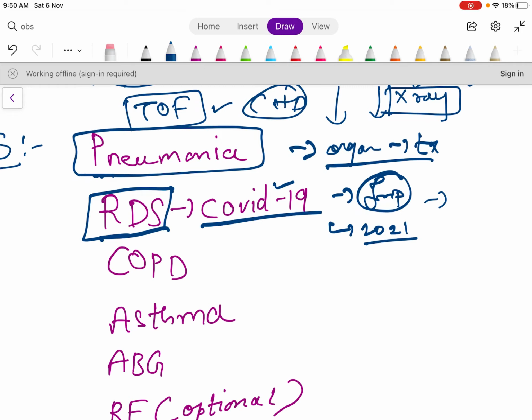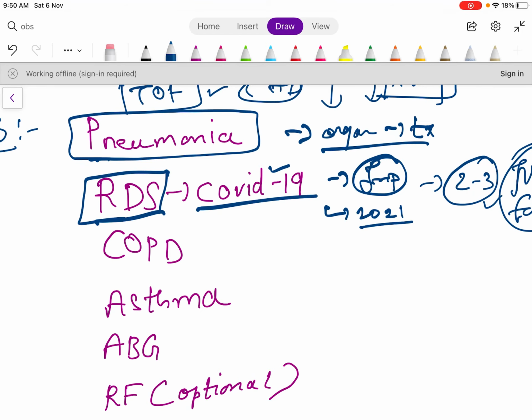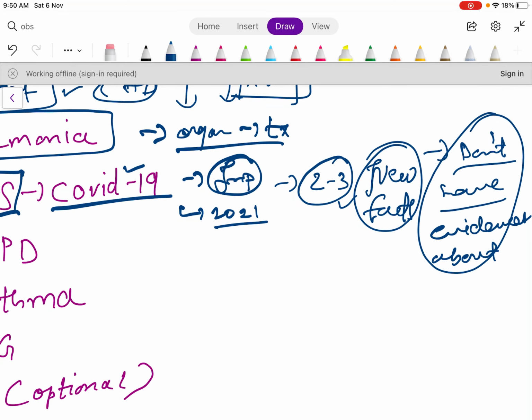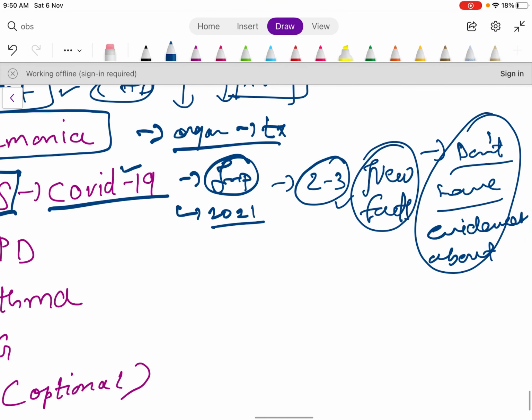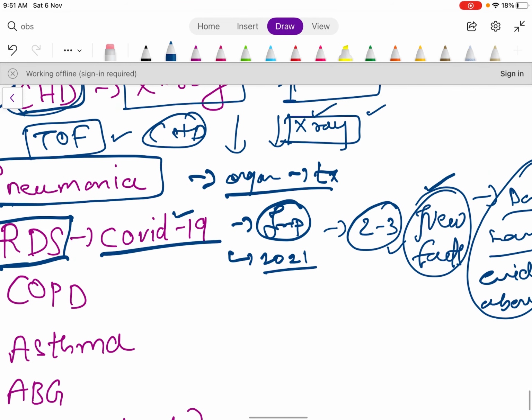Just see this topic 2 to 3 weeks before the exams, so you will not miss the new facts about the disease and the new protocols, because protocols keep on changing. We don't have evidence about the medicines, because most of the medicines are in trial phases. So read it 2 to 3 days before, to prevent the chaos.